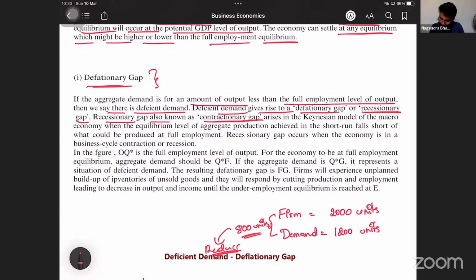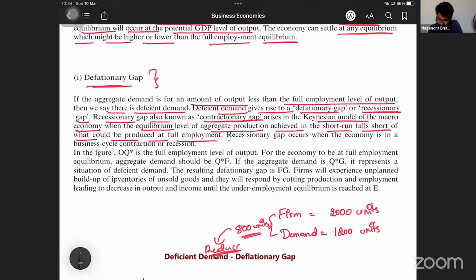It arises in the Keynesian model of macroeconomy when the equilibrium level of aggregate production achieved in the short run falls short of what could be produced at full employment. What is demand, that is less, and at the full employment level, what could have been the supply? That supply is greater than that demand.